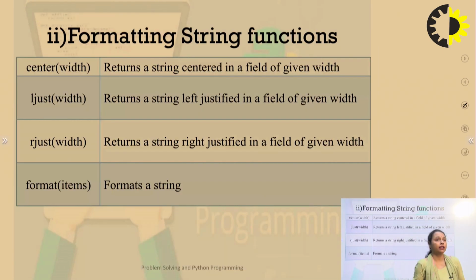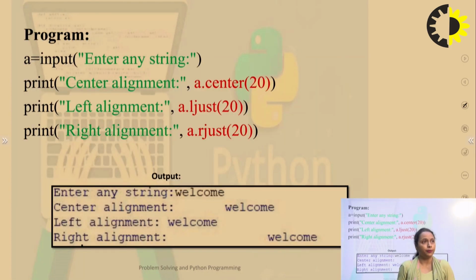Next, formatting string functions. Formatting string functions means we are aligning the data, or we are creating the data in a particular format. For example, I am adjusting my data in the center, or left aligned, or right aligned. For that, I have center, ljust, rjust and format. Whenever I provide center, I provide how many bytes will be occupied. So the total width will be given and my data will be adjusted in the center. Just see the example.